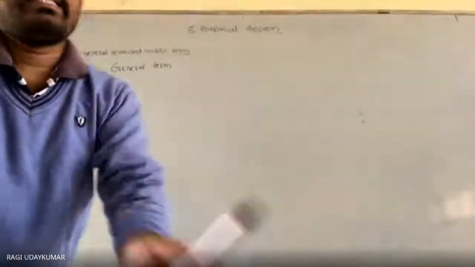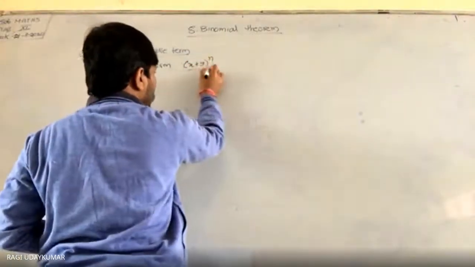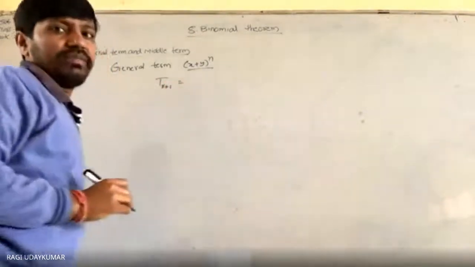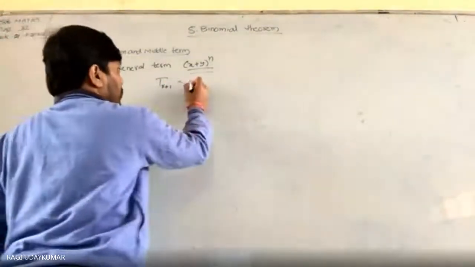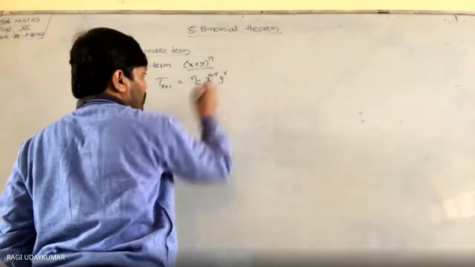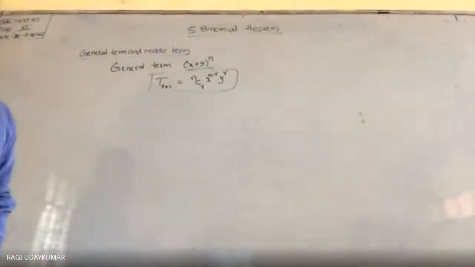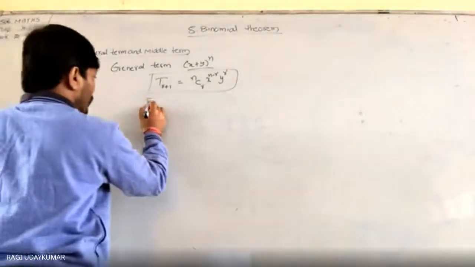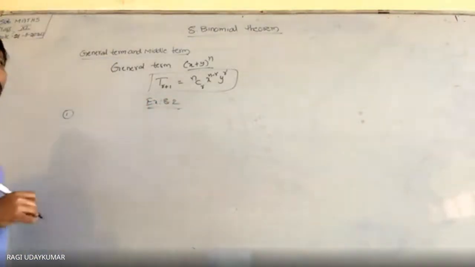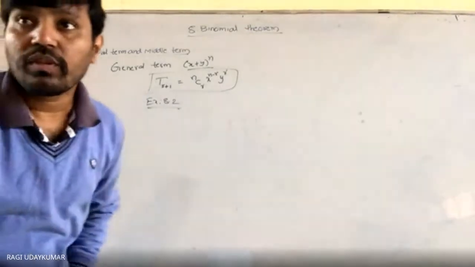So what is the general term in this expansion here? x plus y whole to the power of n. In this expansion, the general term is denoted by t r plus 1. t r plus 1 is equal to nCr x to the power of n minus r y to the power of r. So this is the general term. This is the main thing, useful to you everywhere. So based on this only you are going to have the complete exercise 8.2. So the first problem is given to you.